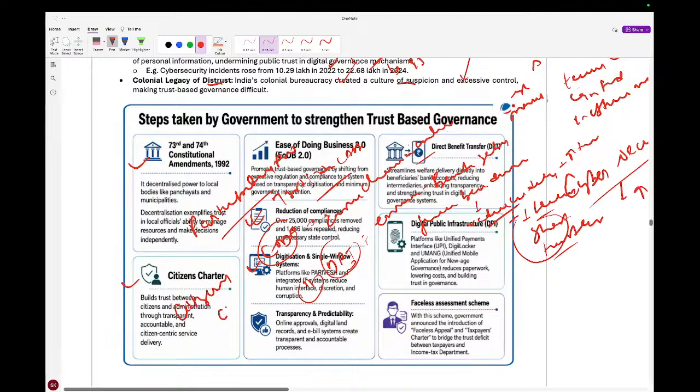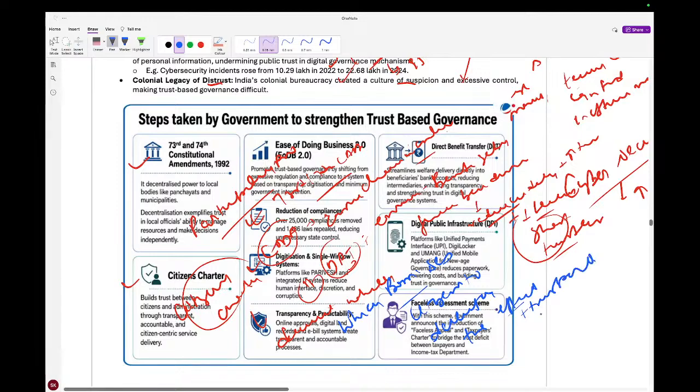What is a citizen charter? A charter is basically a kind of document which promises citizens to deliver effective and transparent service.